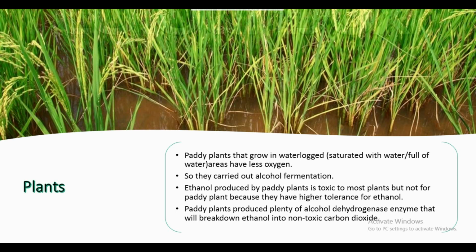And the ethanol that is produced, which is not good, can be broken down by their alcohol dehydrogenase, which the paddy plant has been designed to produce. So that is how the regulation works in the paddy plant.